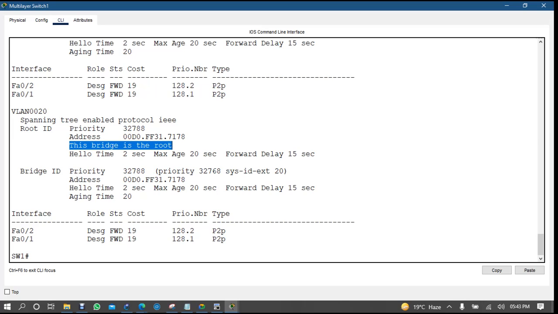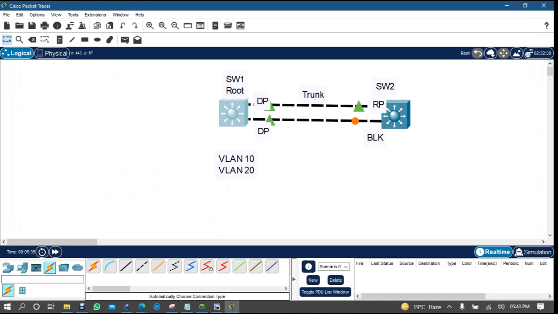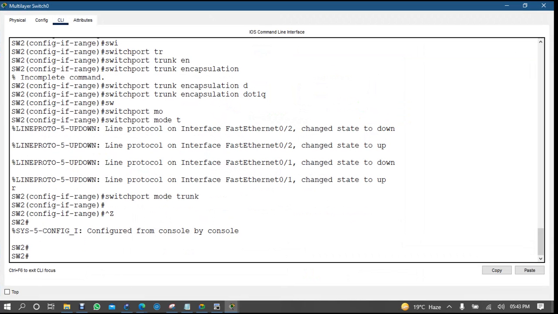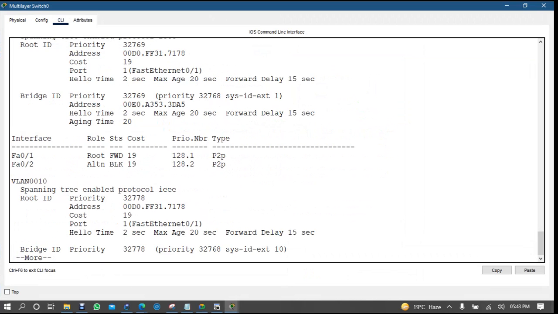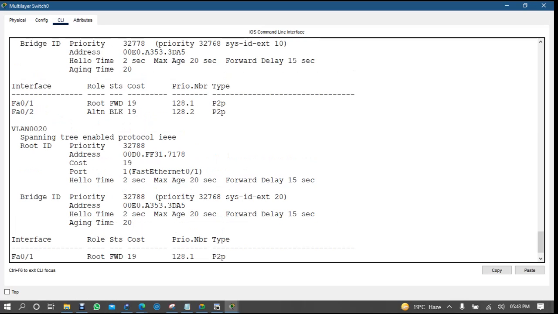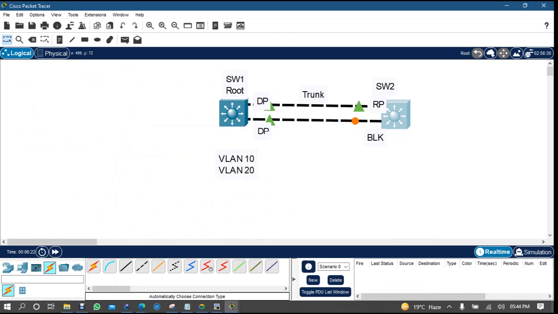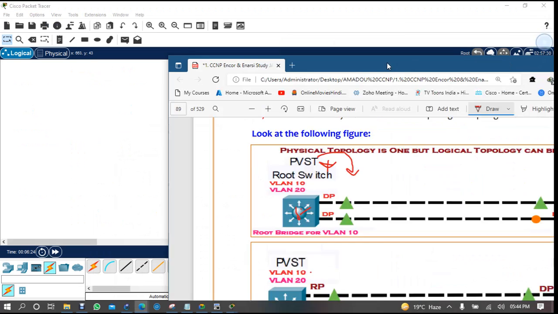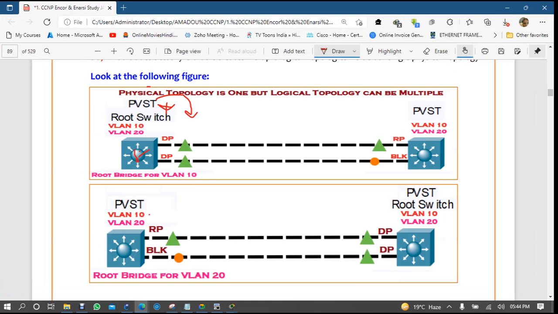But here he's saying that if I'm coming to switch 2, so spanning tree, okay, he's saying that if I'm checking, so here see what I want to say, that is load balancing, how load balancing works. See here, if we are talking about it, it is a physical topology. So there is one physical topology, but I want to make two logical topologies, or you can say multiple topologies.